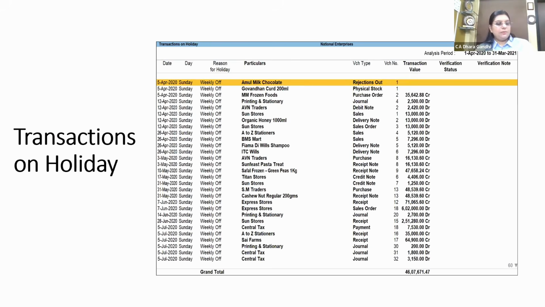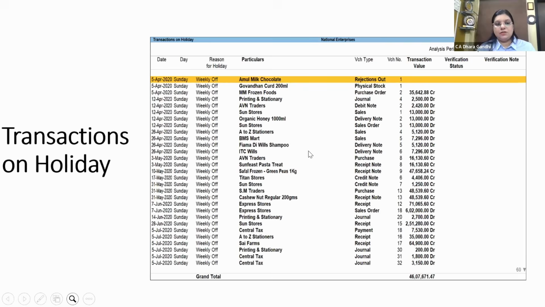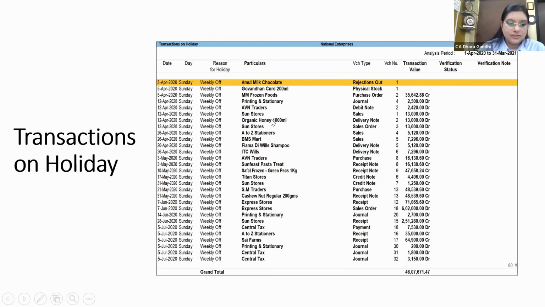Yeah, so this is one more report, transactions on holidays. If your client has holidays on Sunday, weekly off on Sunday, then how have all these entries been received on Sundays? You can just verify and check.